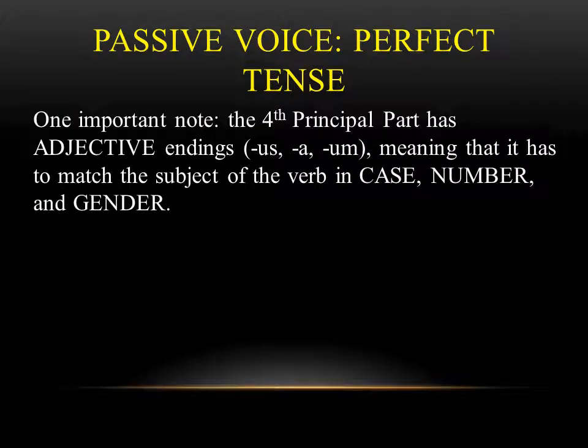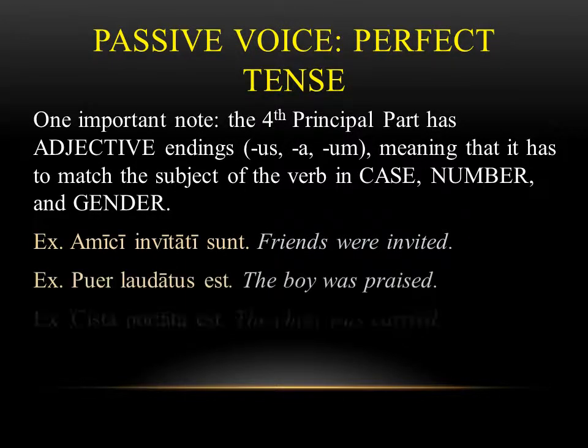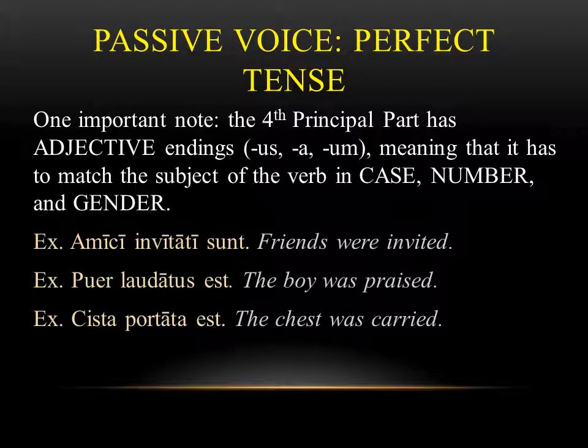The important note you want to get is that the fourth principal part has adjective endings. Like we said, those first and second declension adjective endings, -us, -a, -um, for masculine, feminine, and neuter. And since it has adjective endings, you have to remember that it's going to match the subject of the verb in case, number, and gender. So if we go back to the three example sentences we were looking at, they're all doing the same thing. The fourth principal part is matching the subject. Here I have them highlighted. In that first sentence, invitati is matching amici. That's why they have the same ending.